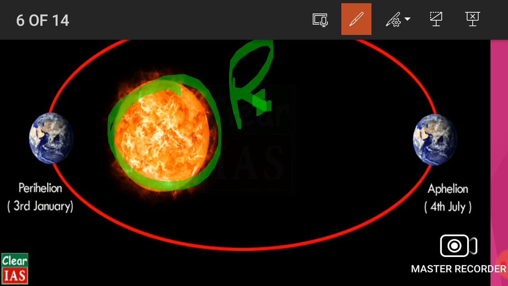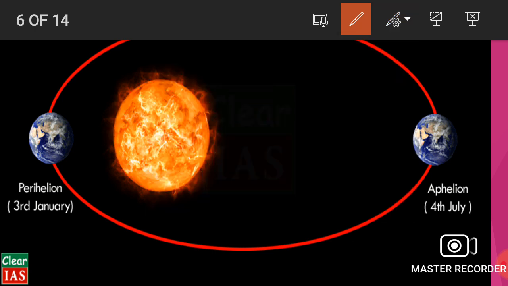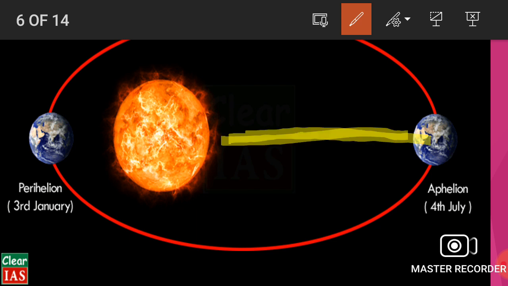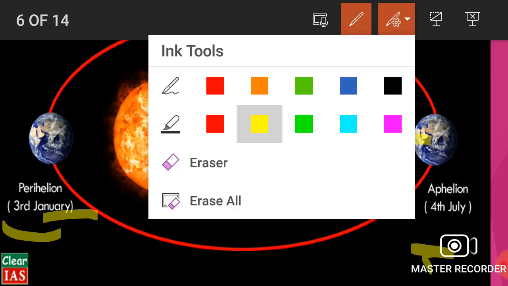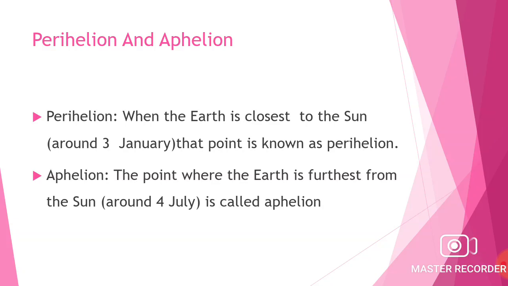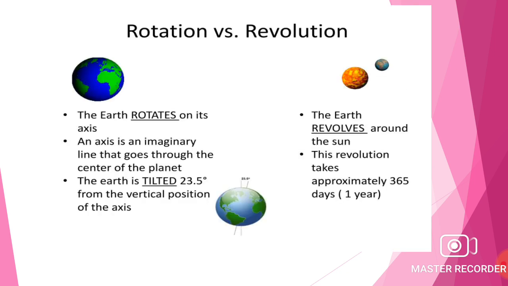When the earth is farthest from the sun, that is called aphelion. Perihelion occurs around 3rd January and aphelion occurs around 4th July. Next is perihelion and aphelion. Perihelion, when the earth is closest to the sun around 3rd January. Aphelion, the point where the earth is farthest from the sun around 4th July.